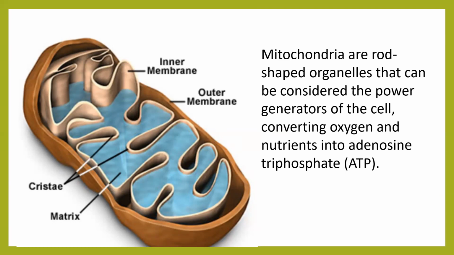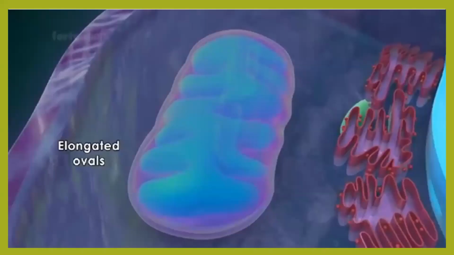I am very sure. Now, how do they generate power is the question. Let's continue reading. Converting oxygen and nutrients. What do you mean by nutrients? Glucose into energy, or energy is what? It is nothing but ATP, right? So we will study how this conversion is done slowly and eventually.